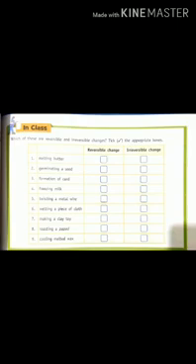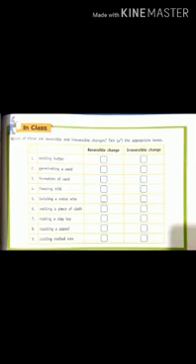Now let's make the topic more clear by solving this exercise given on page number 69 of your book. We have to term the changes as reversible or irreversible. The first one is melting of butter. After butter is melted, can you get the solid butter from it? Yes, by refrigerating. So it is a reversible change. Second one is germinating a seed. After a seed germinates, it gets converted into a plant. So we cannot get the seed back. So it is an irreversible change.